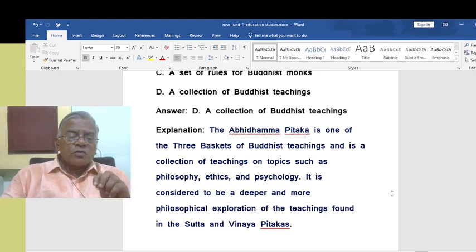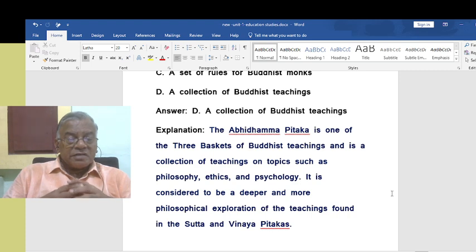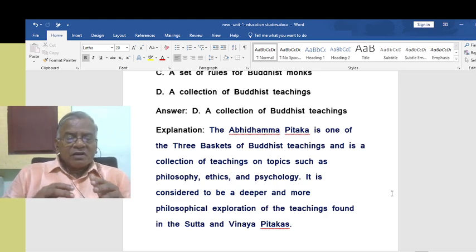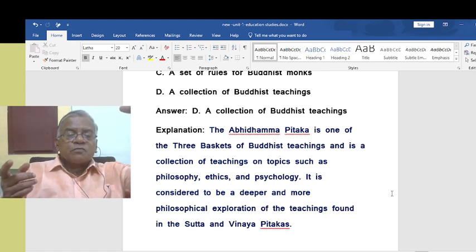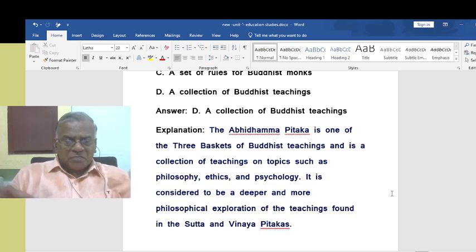It is considered to be a deeper and more philosophical exploration of the teachings found in the Sutta and Vinaya Pitaka. You must understand this Abhidhamma Pitaka. Actually, it gives you the deeper and more philosophical explanation of the teachings from Sutta and Vinaya Pitaka. Sutta and Vinaya Pitaka, very practical, yes.